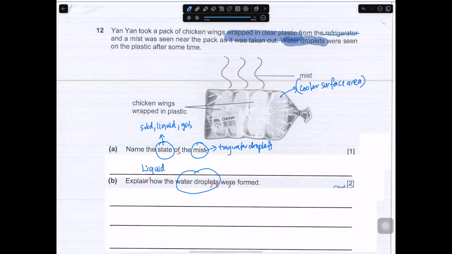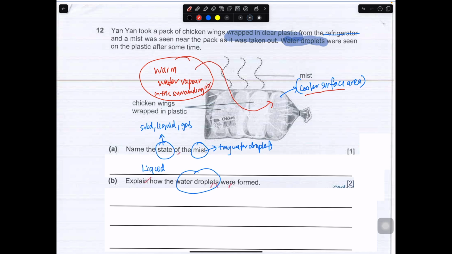Okay, so there must be a source of warm water vapor. This source of warm water vapor should be in the surrounding air. Okay, it must have come into contact with this cooler surface area of the plastic.